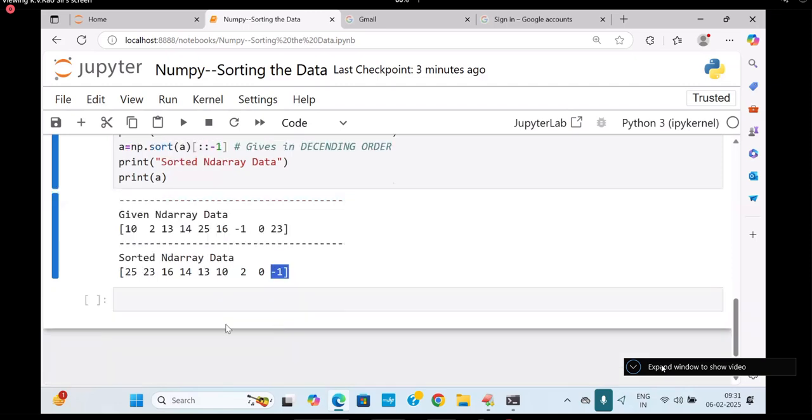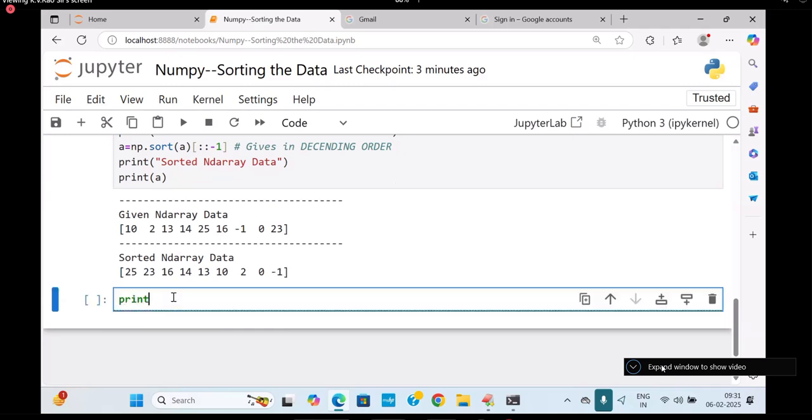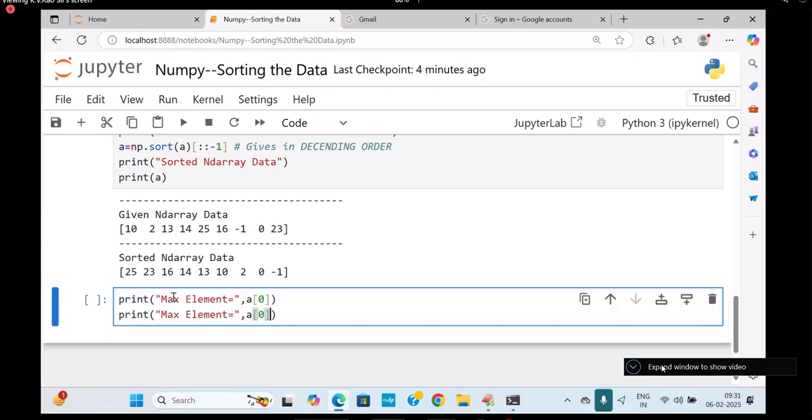Are you following me? So in this, as a simple thing, I'm writing max element is equal to A of 0. Next I will write what? Second max is A of 1.